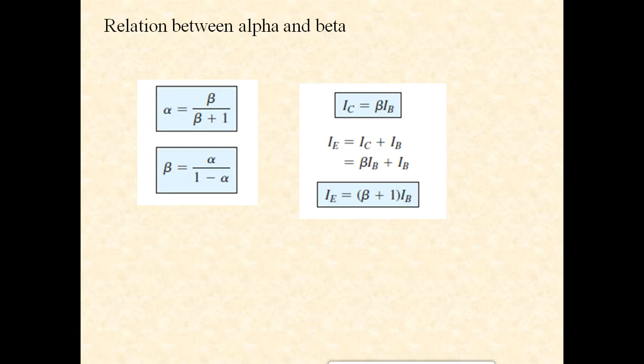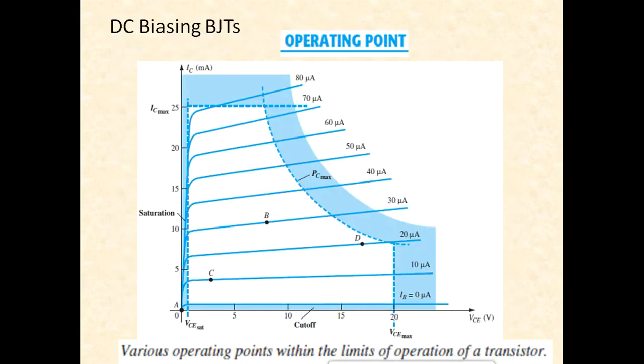Okay, so moving next, DC biasing of BJTs. We had discussed a similar aspect with respect to diodes, where we had concentrated on the load line analysis, which gives us the graph of the diode characteristics and a load line.